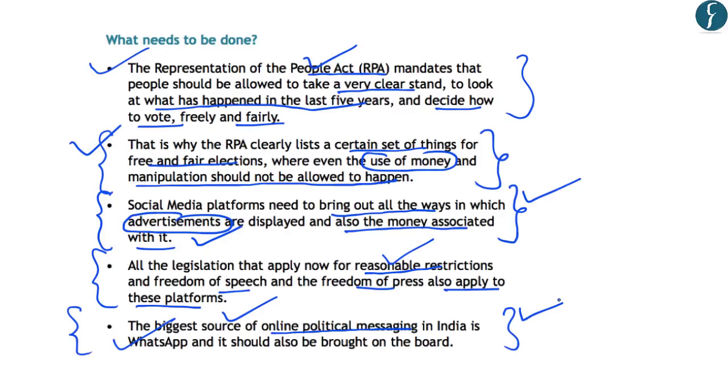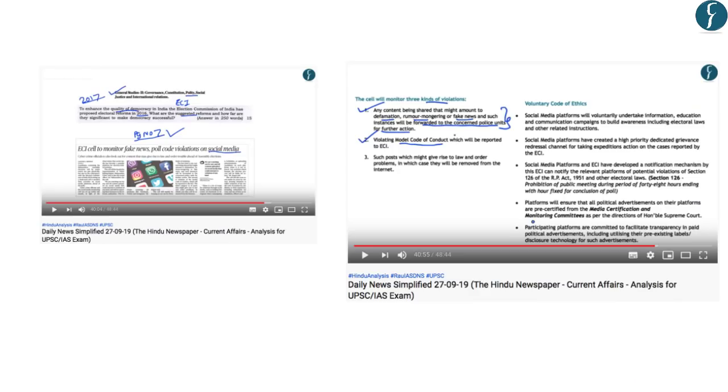Now, besides these, we have seen in the DNS of 27 September 2019 a news article related to the Election Commission's cell to monitor fake news. And in this article, we have looked at the voluntary code of ethics for social media platforms. So you can revise these aspects related to social media and elections from the DNS of 27 September 2019. And with this, let's take up the next article.